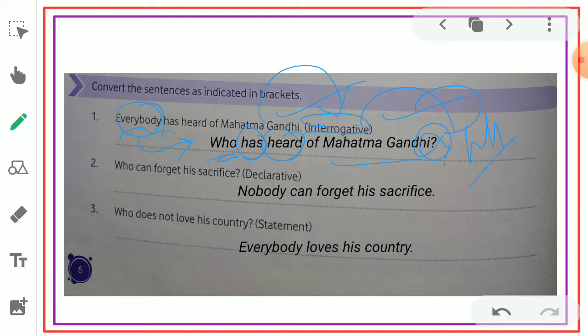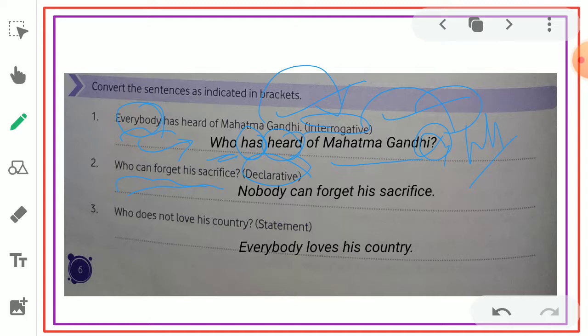Sometimes it is possible to use yes or no. Then, who can forget his sacrifice? The sentence is given in the form of interrogative. Interrogative has to be converted into declarative, or statement. So, who can forget his sacrifice? We can say that we don't know about a person. So which person can forget his sacrifice?